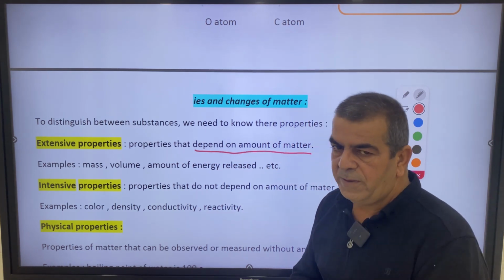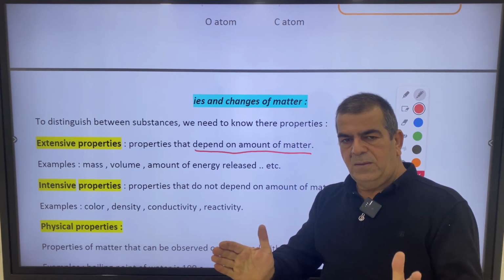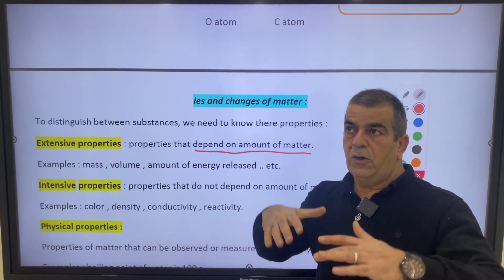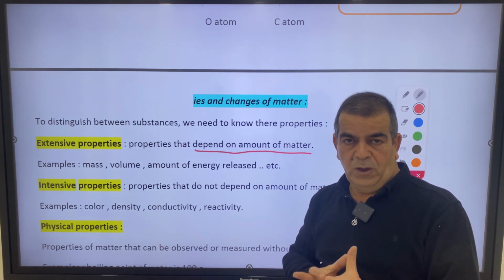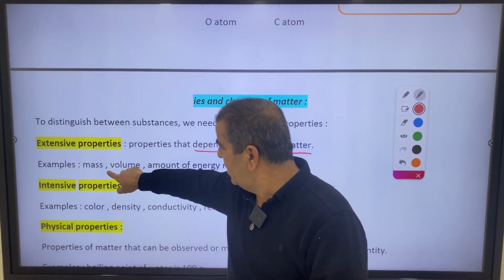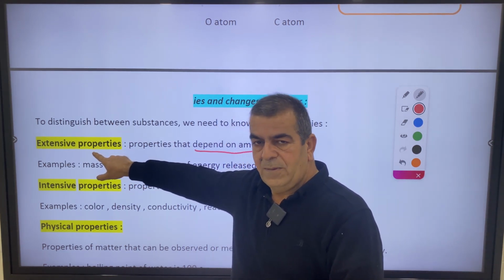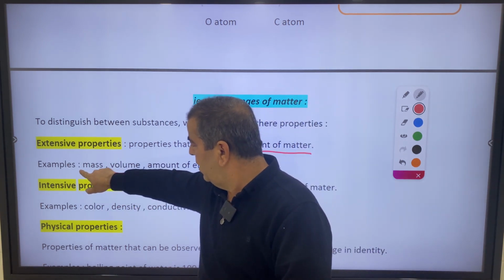For example, volume. Of course, more water occupies more volume, or more oxygen occupies more volume. So volume is an extensive property. Also mass.